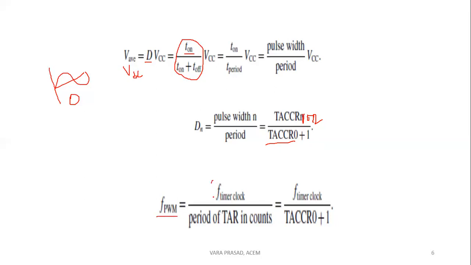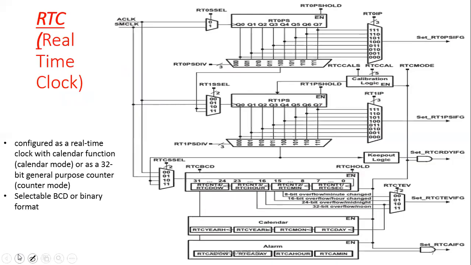The applied clock frequency divided by the count value. So that is the time period. Total time period gives the frequency of the pulse width modulation. Okay, is that clear? Then we'll go to the last topic in our microprocessors and microcontrollers.